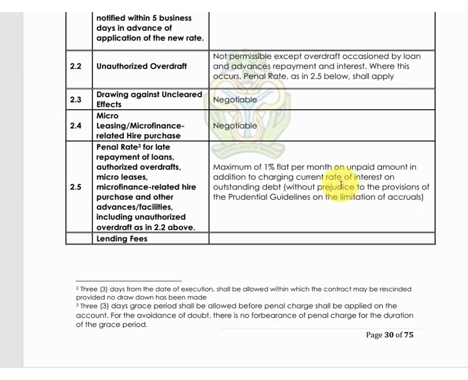I'm going to explain this limitation without prejudice. If you go to the prudential guideline, you will see that they can only add that accrued interest for just 3 months. After 3 months, they have to stop. Now let us see how these criminals are calculating theirs, and what they are supposed to calculate.